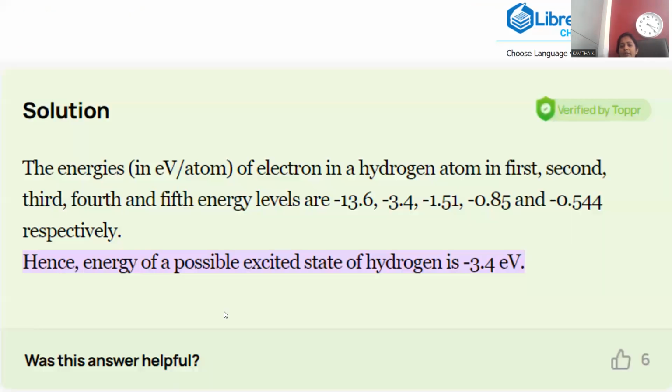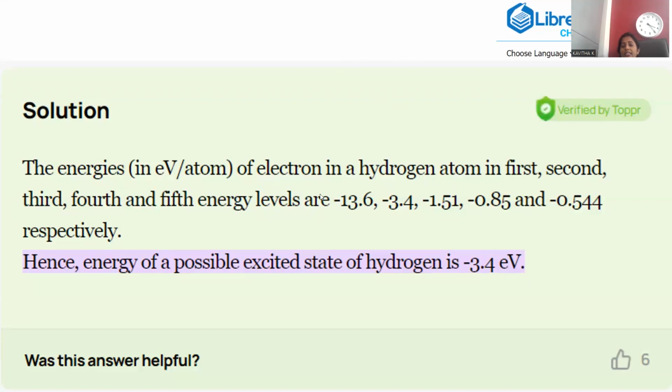Let me go with the clear explanatory part. Energies in electron volts per atom are mentioned for the electron in the hydrogen atom. For the first energy level, the energy is minus 13.6 electron volts. Second energy level, minus 3.4. Third energy level, the amount will be negative 1.51. Fourth energy level, minus 0.85 electron volts. And fifth energy level, minus 0.544 electron volts of energy.